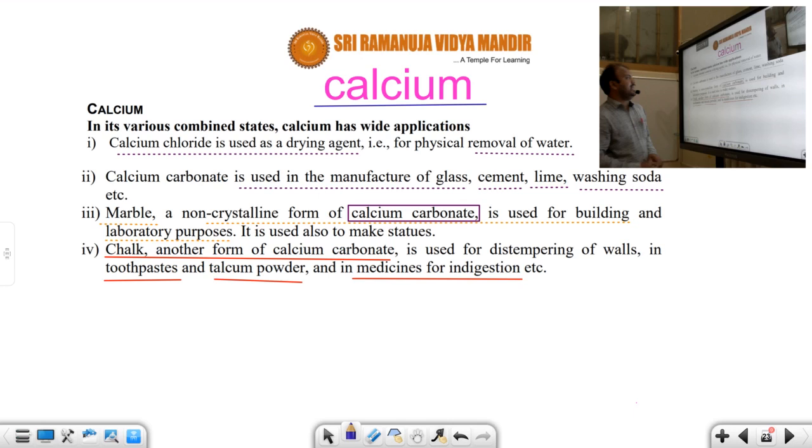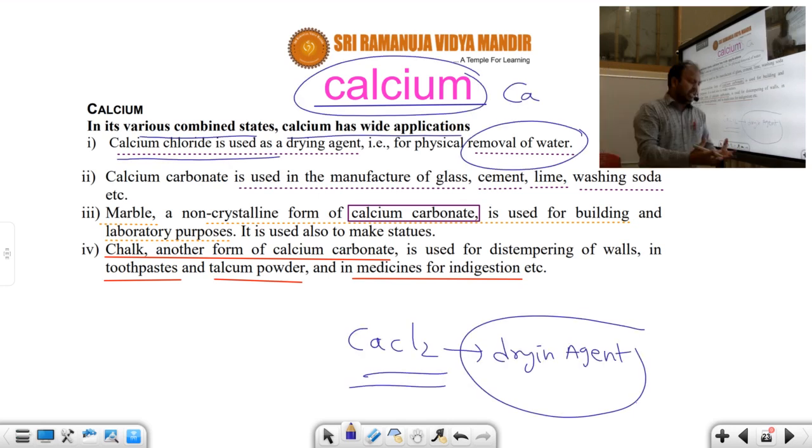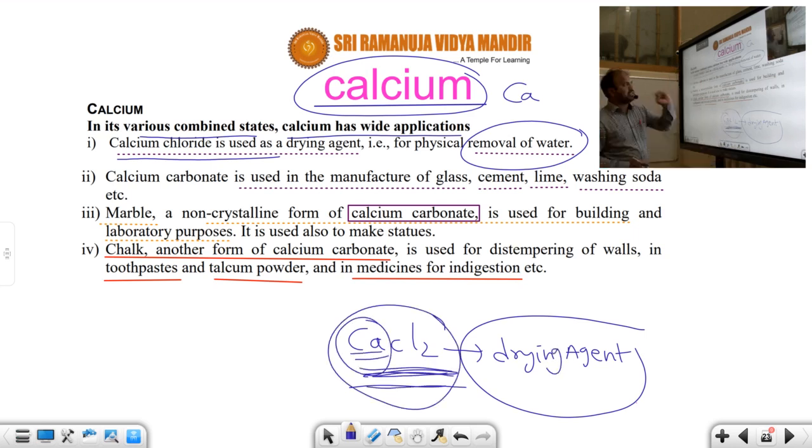When a substance contains water, it is easily removed by which agent? A drying agent. Calcium chloride is one of the drying agents. Calcium will be present in it. That's why calcium chloride is used as a drying agent. It works by removal of water from the substance.